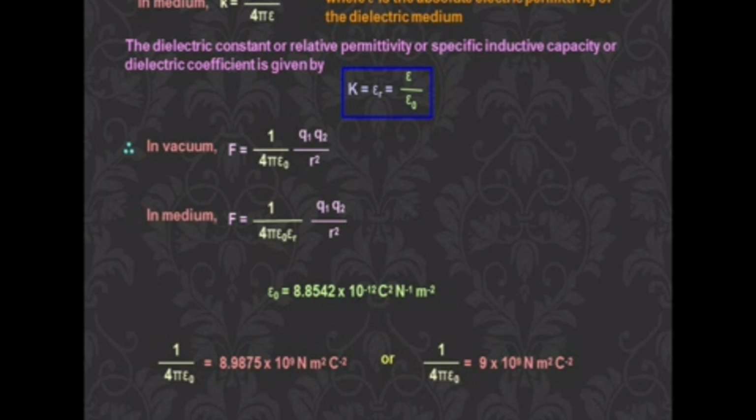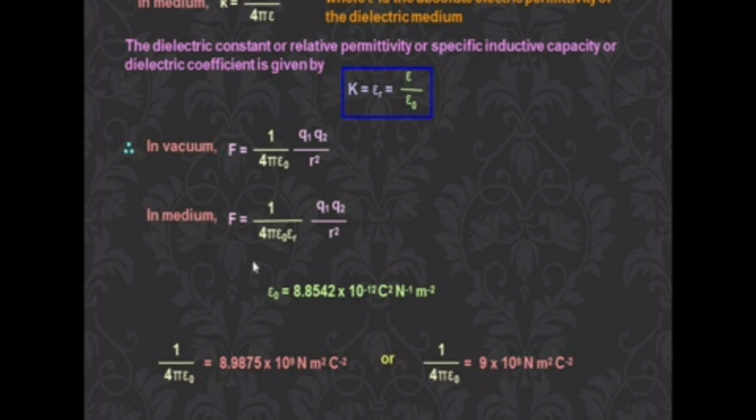Where epsilon r is the relative permittivity. Relative permittivity means the permittivity which relates epsilon and epsilon naught, that is, the permittivity of the medium and the vacuum. Like that it will relate. So epsilon r is the relative permittivity. Here we can write, in vacuum, we put epsilon naught. So F is equal to 1 by 4 pi epsilon naught q1 q2 by r square.